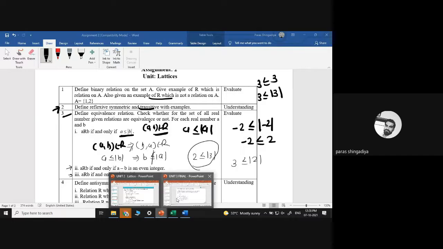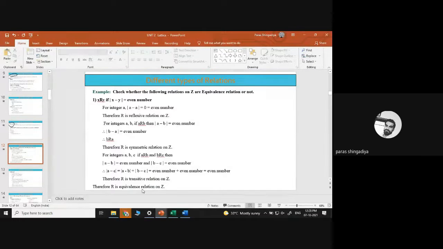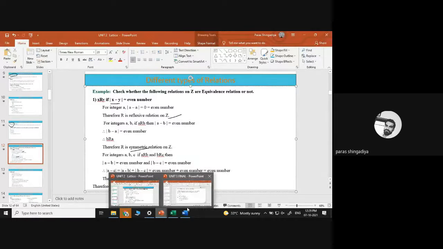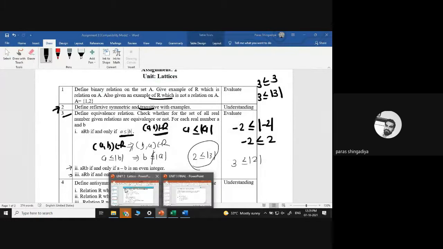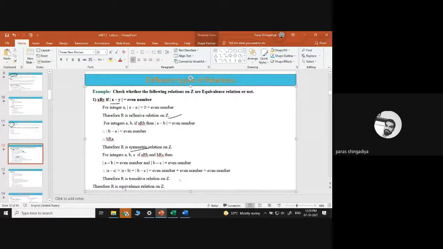Okay, for the solution of the second question, A minus B notation is given, where we use the X and Y notation. So just replace xy by AB. Clear? A minus B is equal to an even number. That is always an equivalence relation, meaning it proves the reflexive, the symmetric, as well as the transitive property. So just consider the solution from this PPT. And the third question was that mod A is equal to mod B. I think we already discussed that.